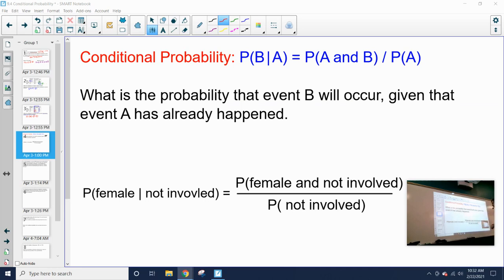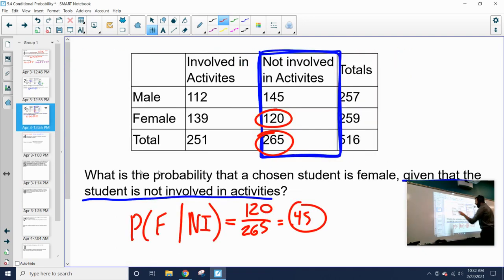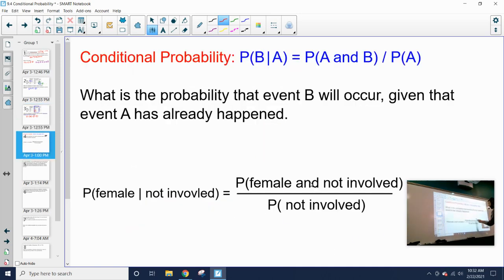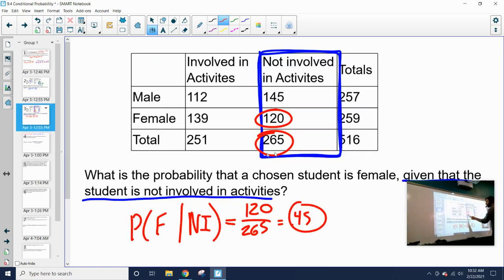In that last example, we looked at the probability of having a female student given that the student was not involved in activities. So we looked for the probability of being female and not involved, and we found that at 120. Then we looked at the probability of just not involved entirely, and we found that at 265.